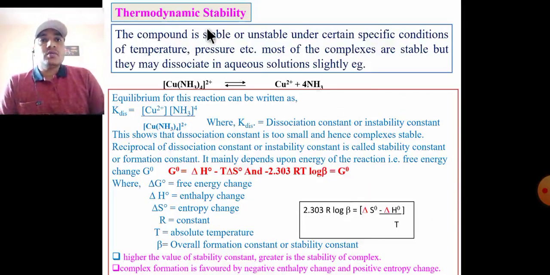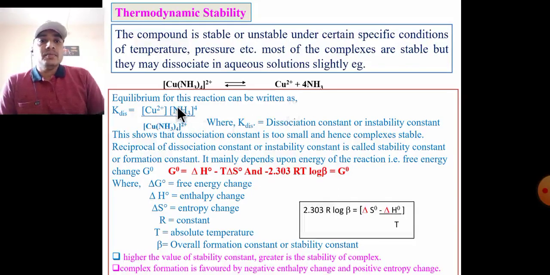First point, thermodynamic stability: the compound is stable or unstable under specific conditions of temperature and pressure. Most of the complexes are stable, but they can dissociate slightly in aqueous solution. Example: copper tetraammine is in equilibrium with Cu2+ and 4 ammonia molecules.